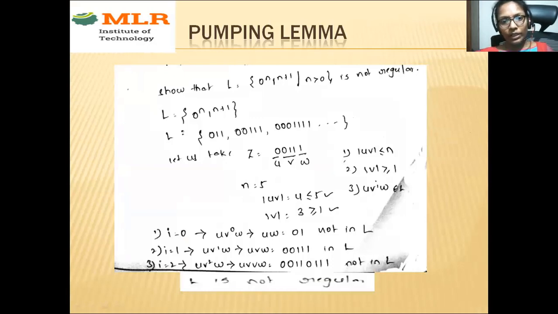So 0^n 1^(n+1), where n is greater than 0, is not regular. In the question itself they'll say to prove that the language is not regular. If they ask you to prove whether it is regular or not regular, you should use the pumping lemma. Even if they don't mention in the question to use the pumping lemma, you need to use the pumping lemma theorem.